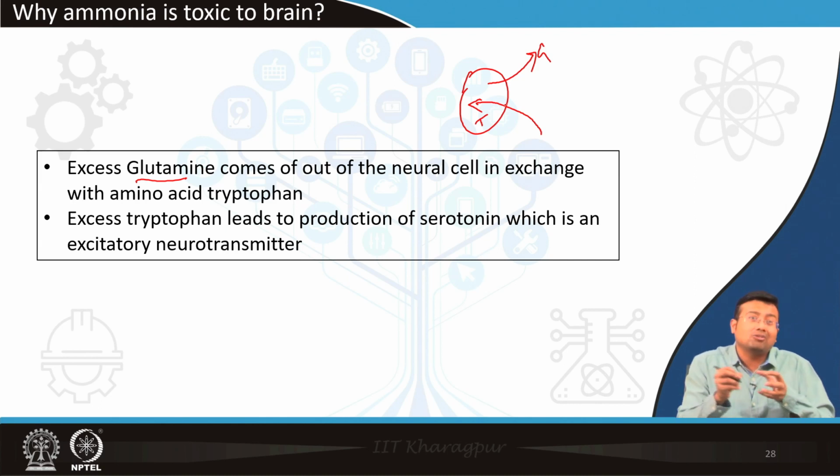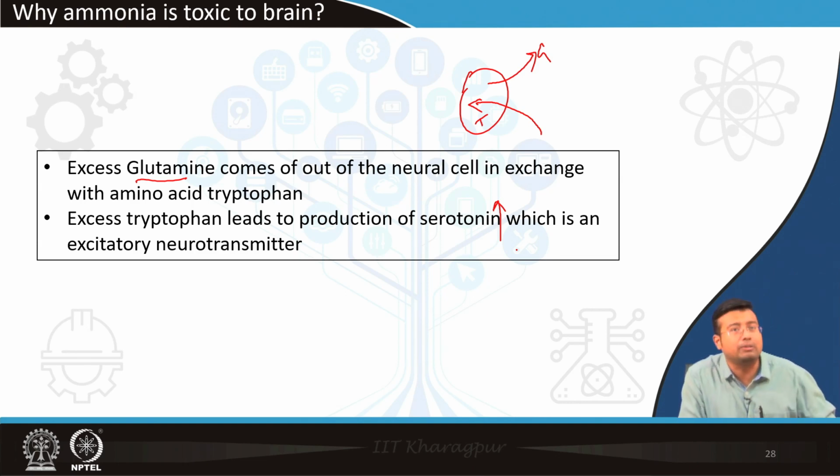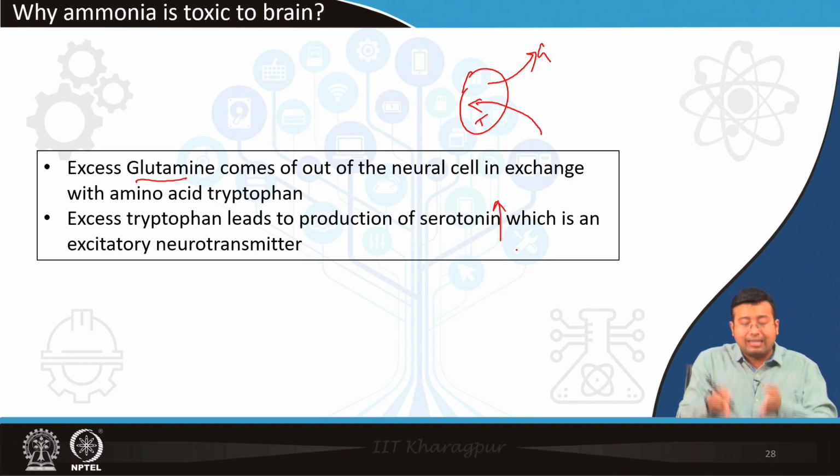So now there is a situation where there is excess tryptophan in the brain, and excess tryptophan leads to the production of serotonin, which is an excitatory neurotransmitter. In the last mechanism we read, there is depletion of the inhibitory neurotransmitter GABA, and here we are seeing overproduction of serotonin. So both will act together to fire the neuron in such a way that there will be excess tremor, seizure and all the activities, slurring of speech.